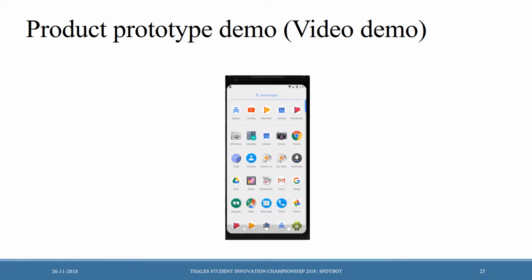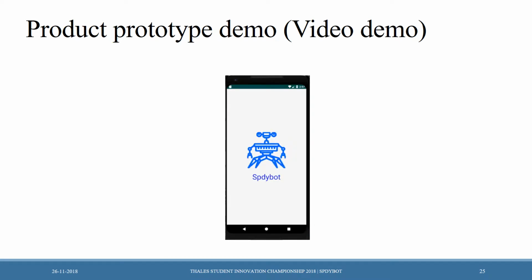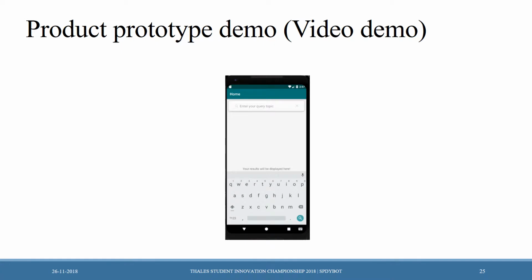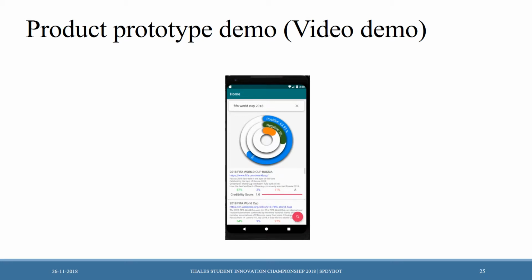I'm going to present our product prototype in the demo. So our application is SPDYBOT and this is the welcome screen. Now, in the search bar, you write whatever query you want to write. For example, FIFA World Cup 2018. After writing this query, you click on the search button and all the results will be fetched with the visualization in a graphical manner.